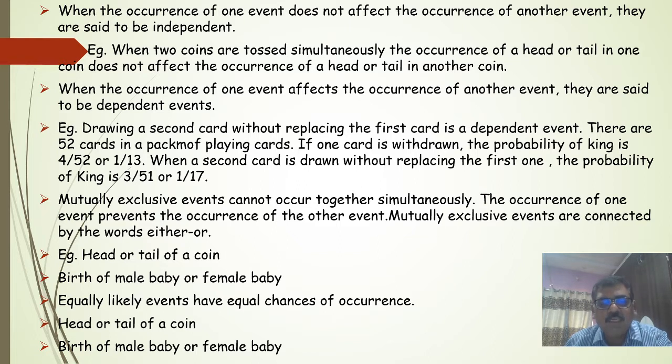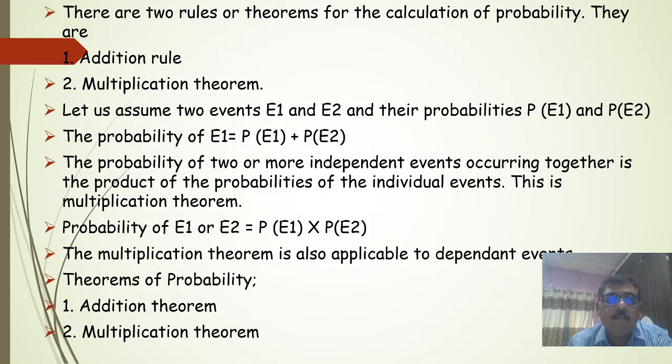Then mutually exclusive events cannot occur together simultaneously. The occurrence of one event prevents the occurrence of the other event. Mutually exclusive events are connected by the words either or. Head or a tail of a coin means if there is a head, no tail. If there is a birth of a male baby, no female baby simultaneously. Equally likely events have equal chances of occurrence. Head or tail of the coin, birth of a male baby or birth of a female baby.